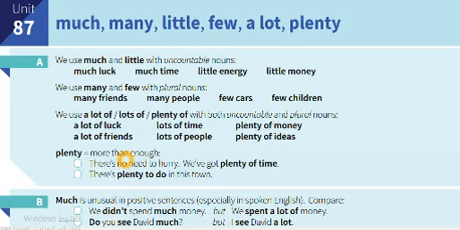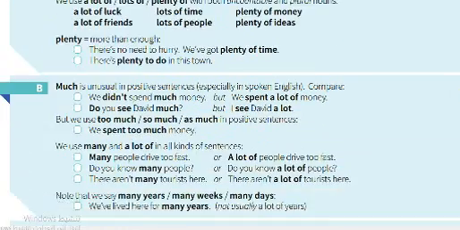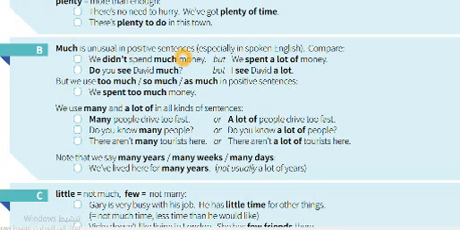Plenty, more than enough. There is no need to hurry. We have got plenty of time. Plenty means a lot. In Arabic, plenty means كثير أو الوفرة. Much is unusual in positive sentences. So we couldn't find much or a lot in positive sentences. We could find it more in negative.